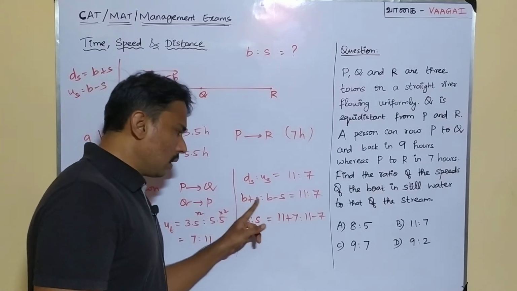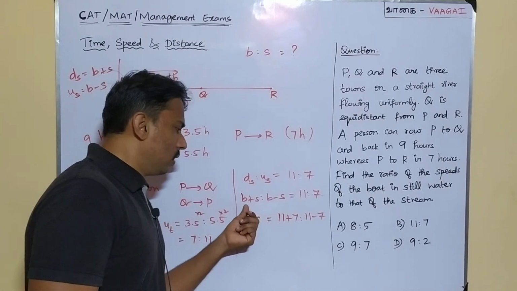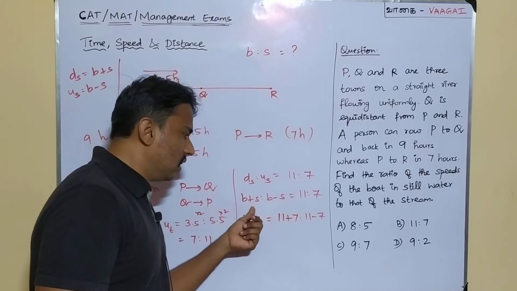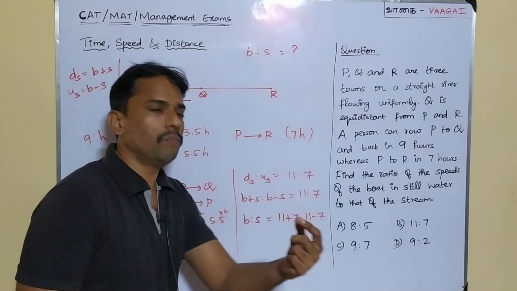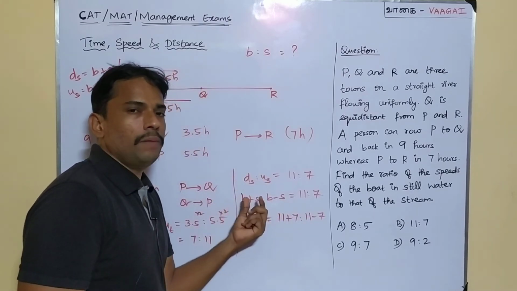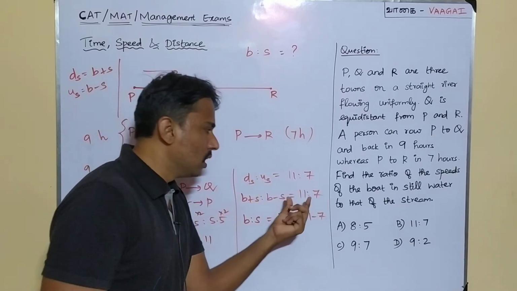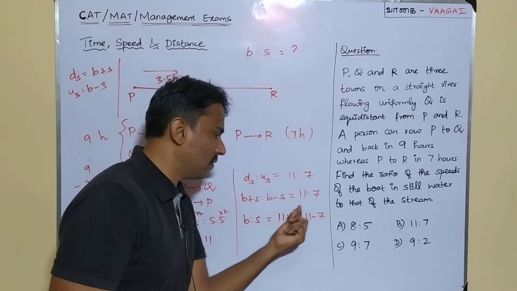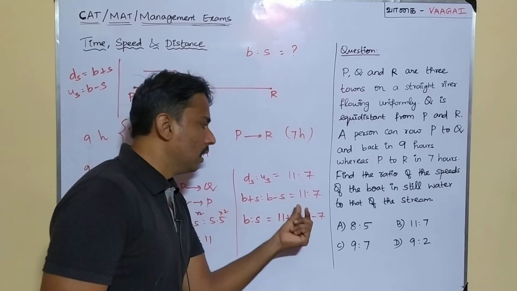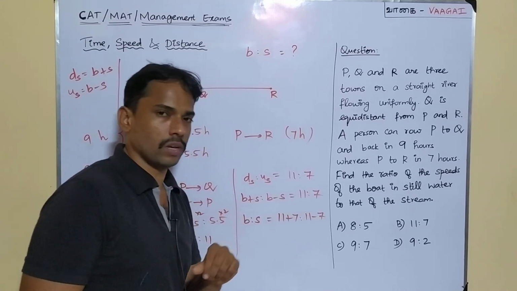Why? Because B plus S is to B minus S: if you take the sum of these two terms and the difference of these two terms, you will end up with this ratio only. And the same thing is what we are doing in the right hand side also. The sum of the terms, that is 11 plus 7 that I am putting here, is to the difference, 11 minus 7, that I am putting here.